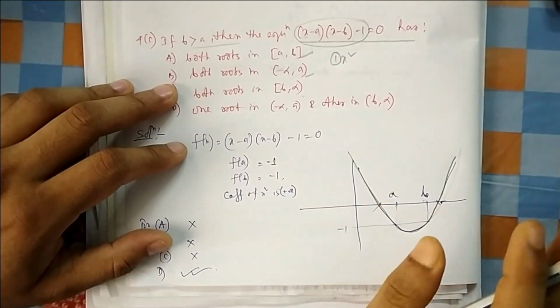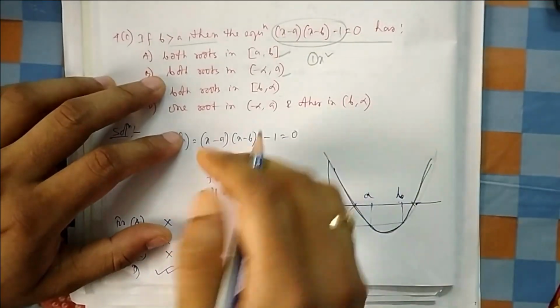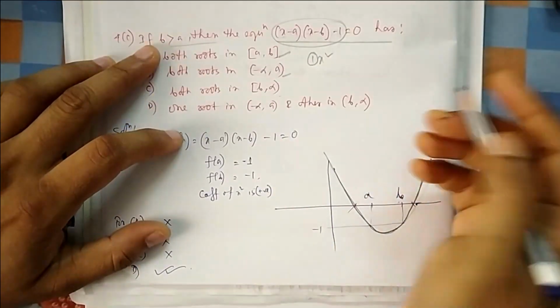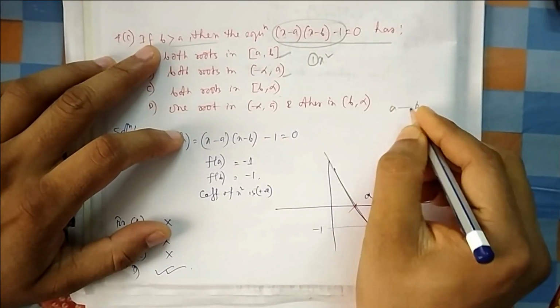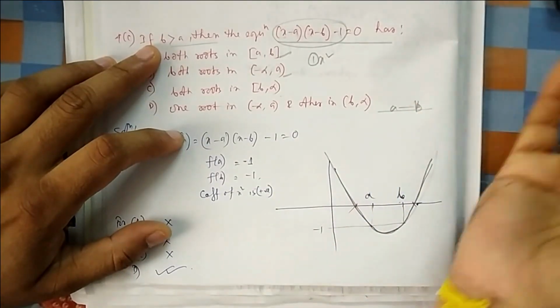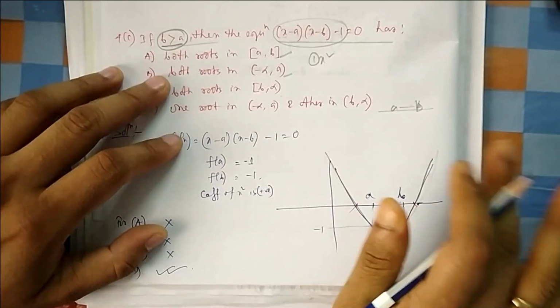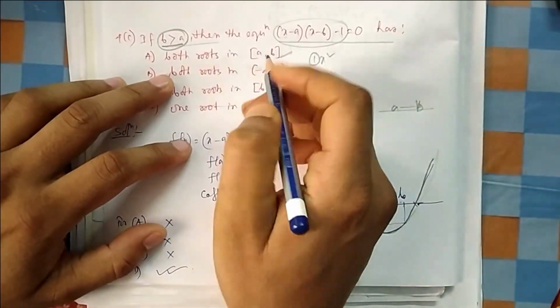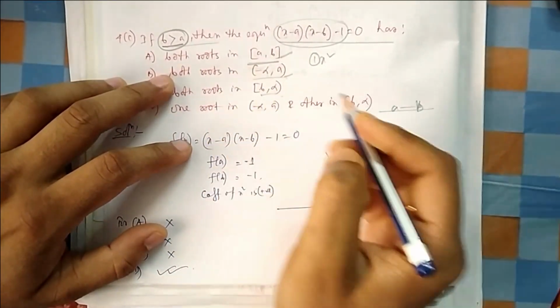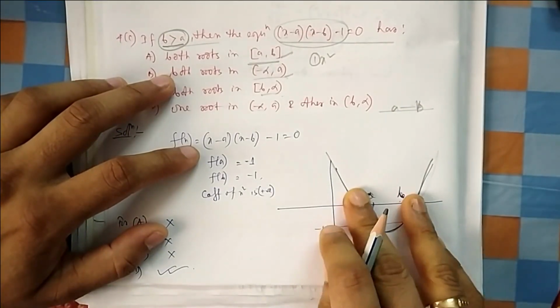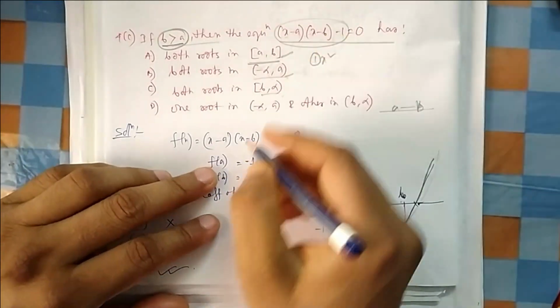Till now we don't know the positions of A, B. Now B is greater than A, so B will be this side and then A will be this side. That's what we know. On the number line, B will be at the higher right-hand side and A will be at the left-hand side, because B is greater than A. But because they are asking the roots' location in terms of A, B, let us calculate the function at A, B. What is the value of A and B? Let's suppose we don't know this one. So we put in place of alpha, FA.